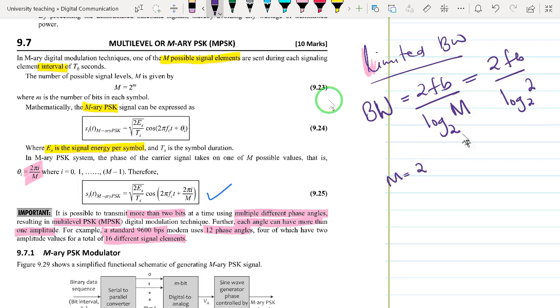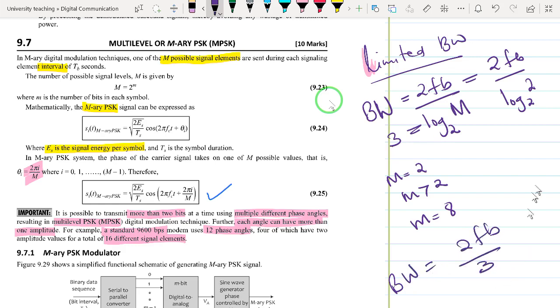But now when M becomes bigger than 2, for instance when M is equal to 8, this ratio becomes 3, and therefore the bandwidth drops by a third. So we have 2 FB divided by 3. For that reason, we say that the M-ary signaling schemes are very good when we want to conserve bandwidth.